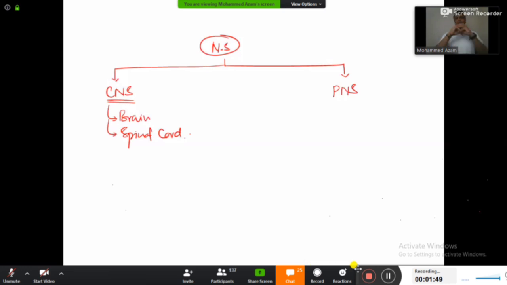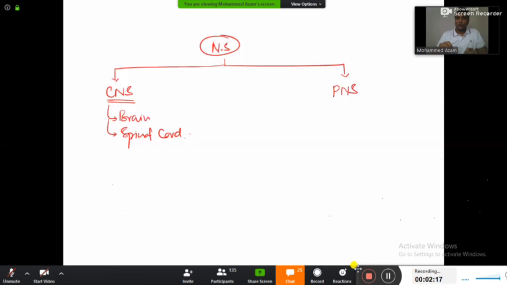Perfect. So try to understand here why the doctors gave the name like that. My brain is exactly in the center here. My brain is present inside the cranium, and the spinal cord is found in the vertebral column. So the brain and the spinal cord are present exactly in the central axis of the body. That is the reason why doctors have named it the central nervous system. So try to understand with meaning and learn. It will be better for you.